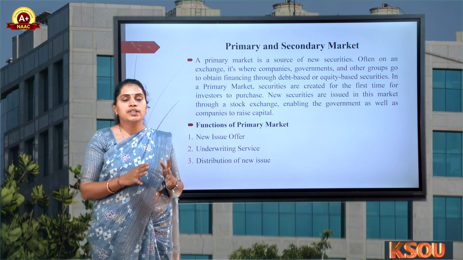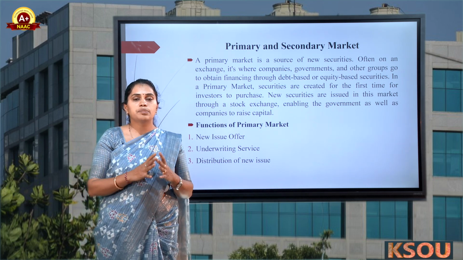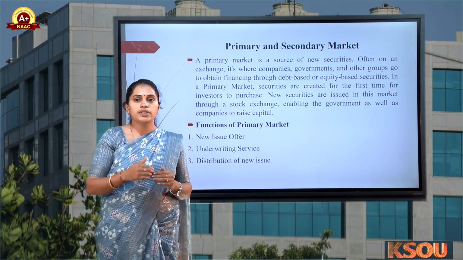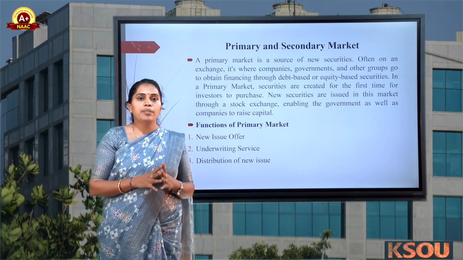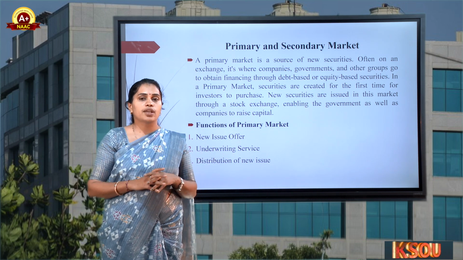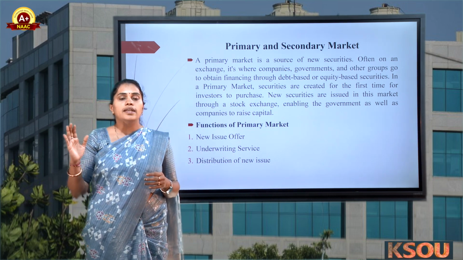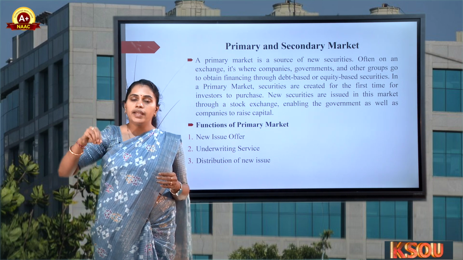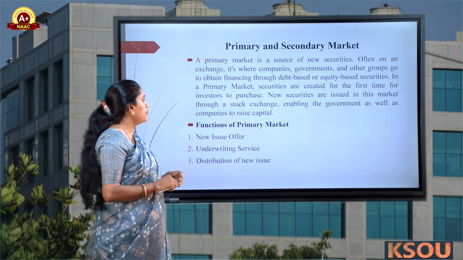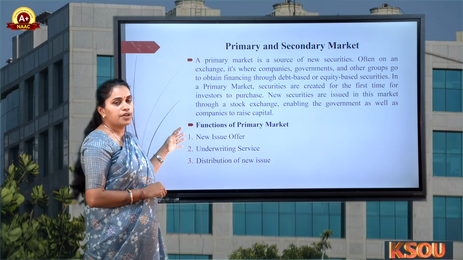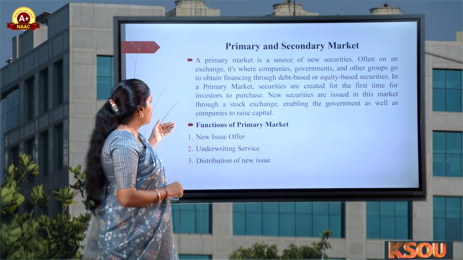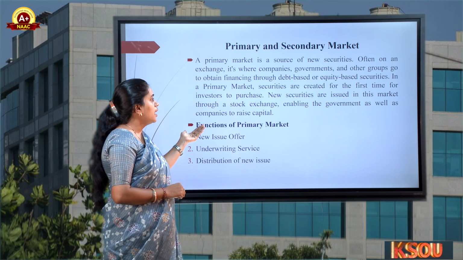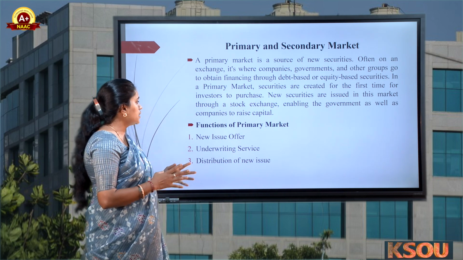When a company commences its operations and starts its business, it first approaches the general public to invest. That is the primary market. The primary market deals in first-hand securities, but the secondary market is different. All the existing securities are traded, and we buy and sell with the help of the secondary market. That is all relating to our stock market. So the primary market is the new securities market, and the secondary market is where existing securities are traded.